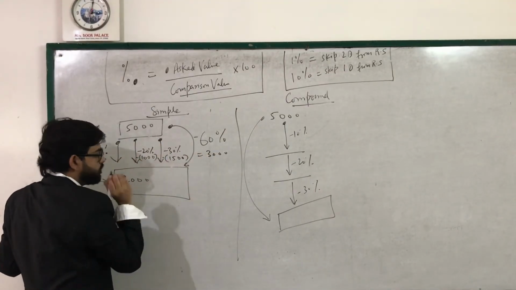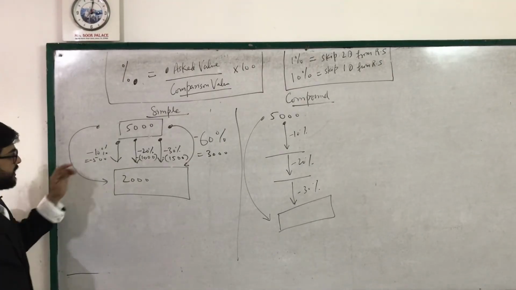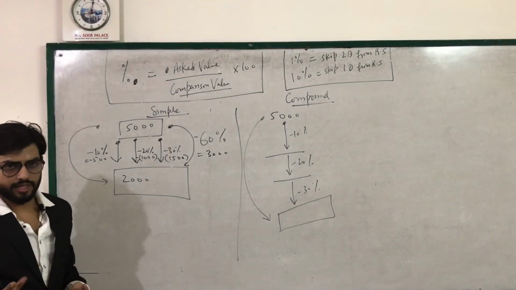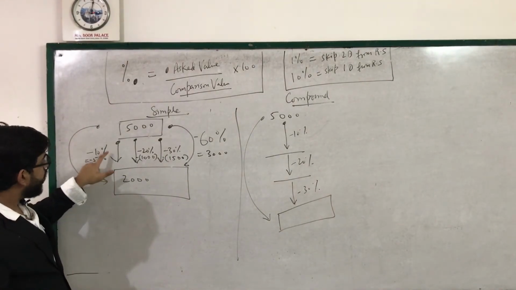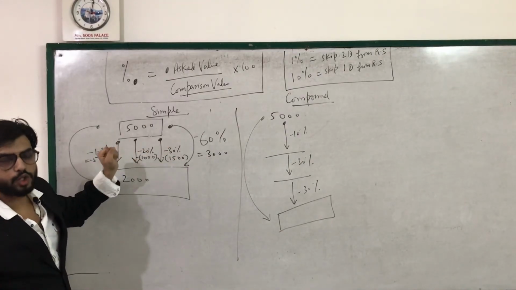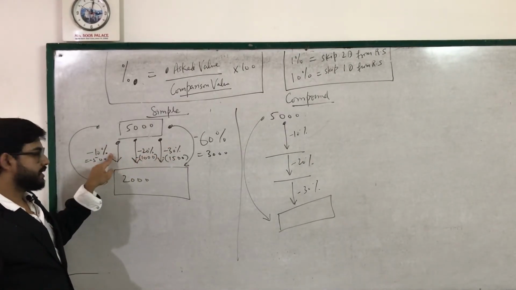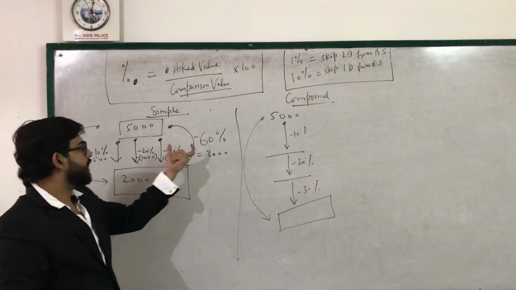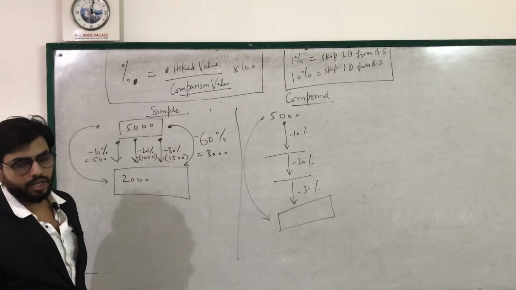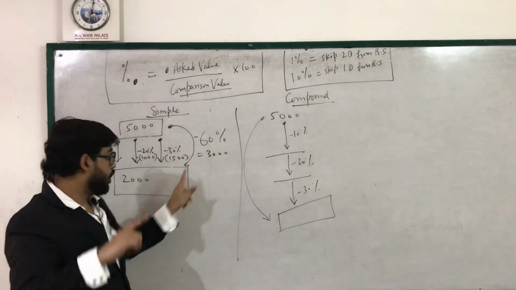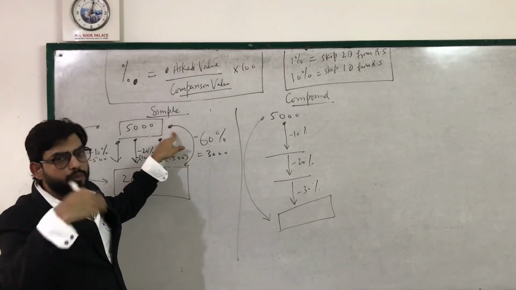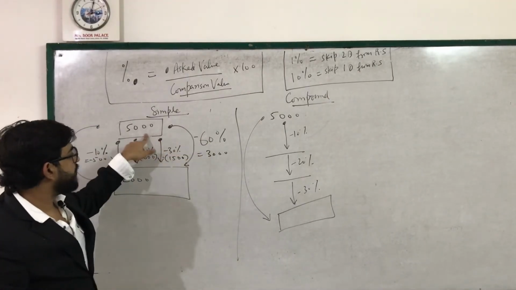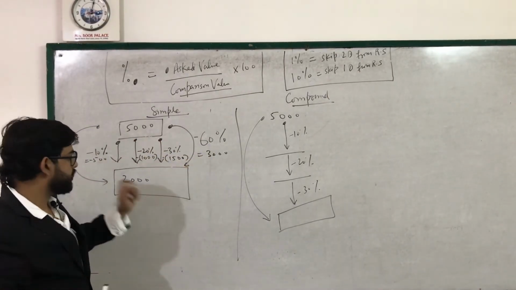5,000 minus 3,000 is 2,000. Why did we add these different percentage changes? Because I can say percentage change or percentage decrease, it is one and the same thing. Because all these percentage decreases were happening on the same value, we can directly add these different percentage decreases beforehand, and then eventually subtract the total percentage decrease, 60%, from 5,000. 60% of the past value, not the future value, because percentage, P for percentage, P for past value. Percentage always depends on the past value. 60% of 5,000 is 3,000, subtraction of 3,000 is 2,000.